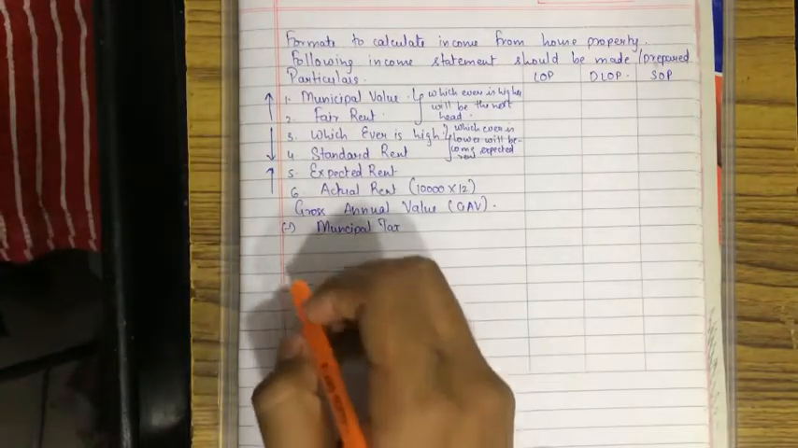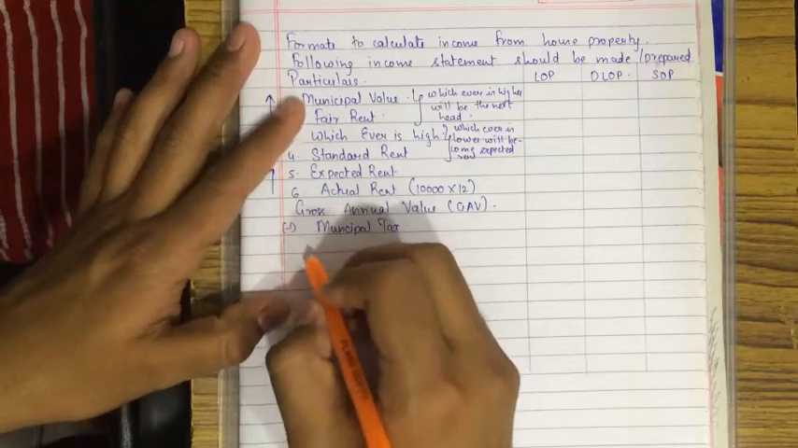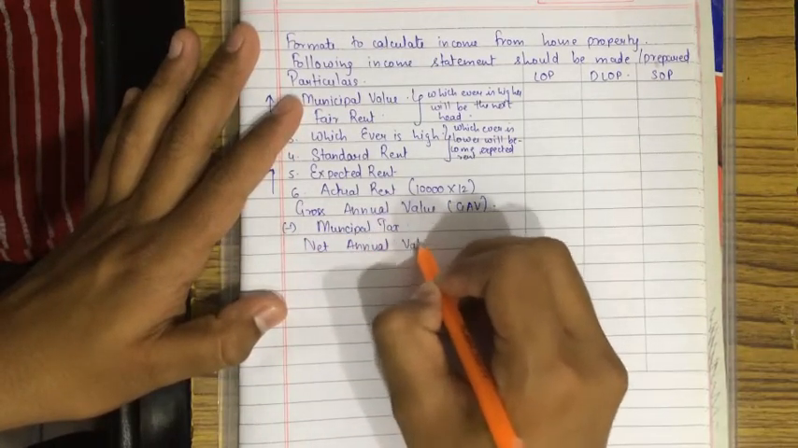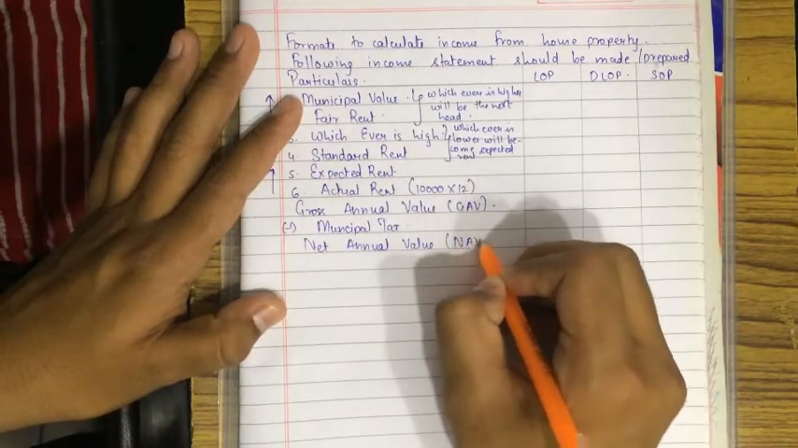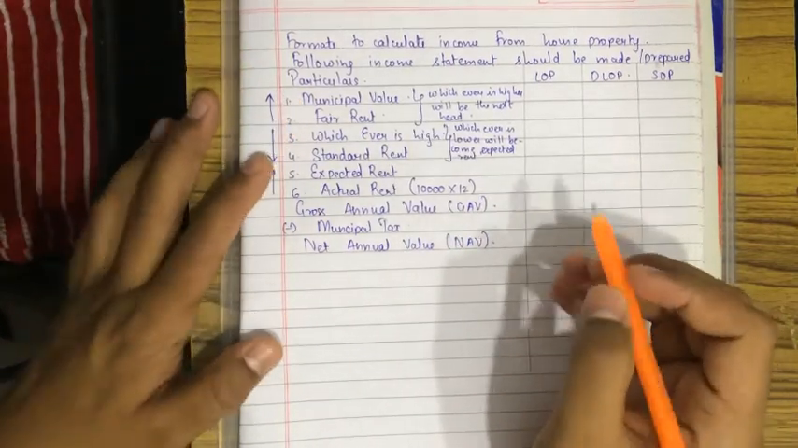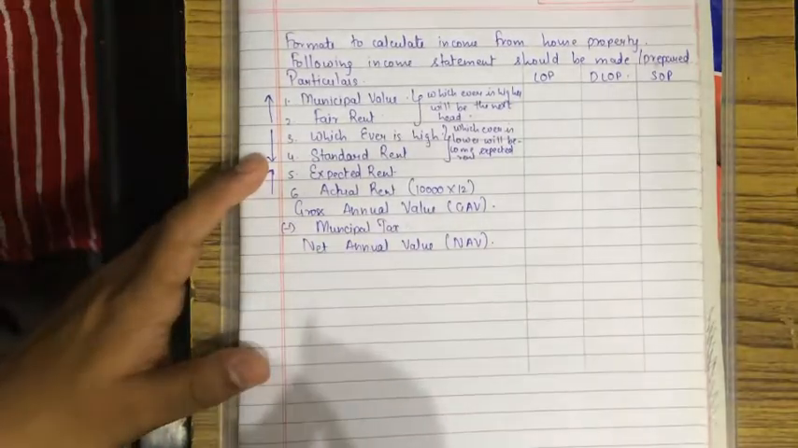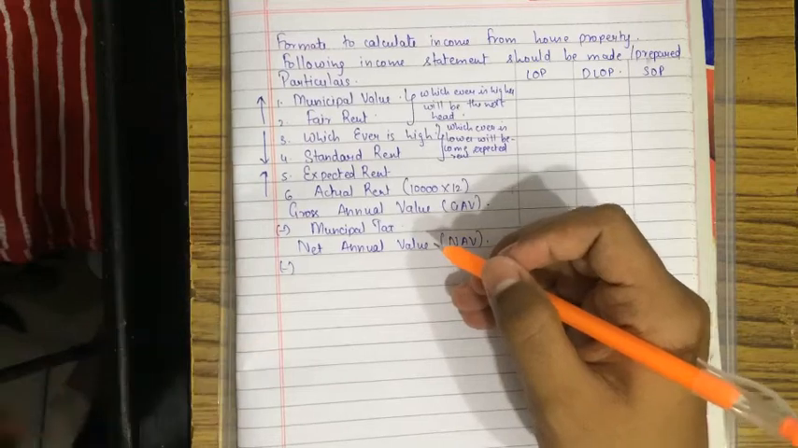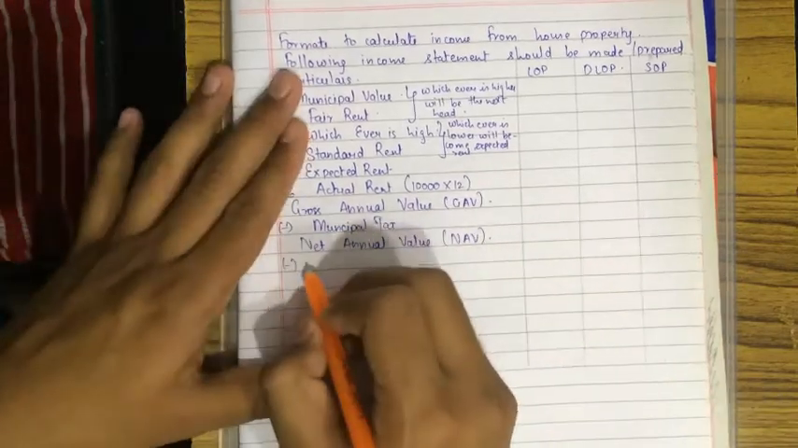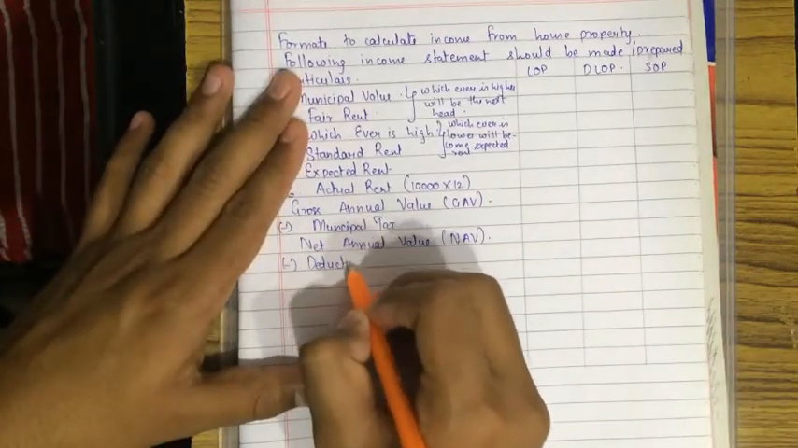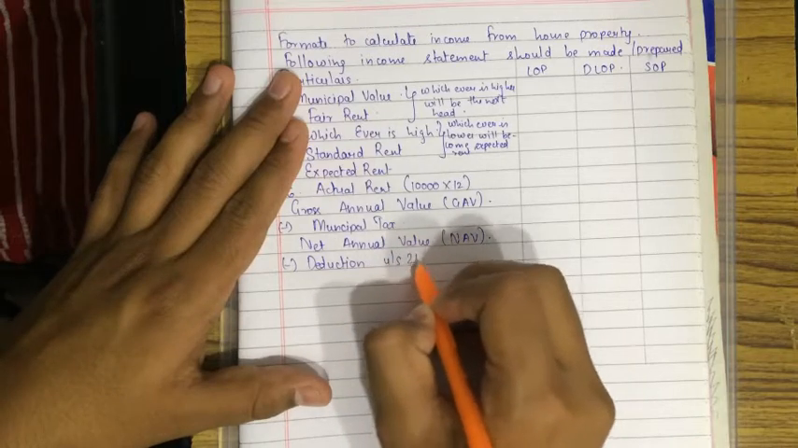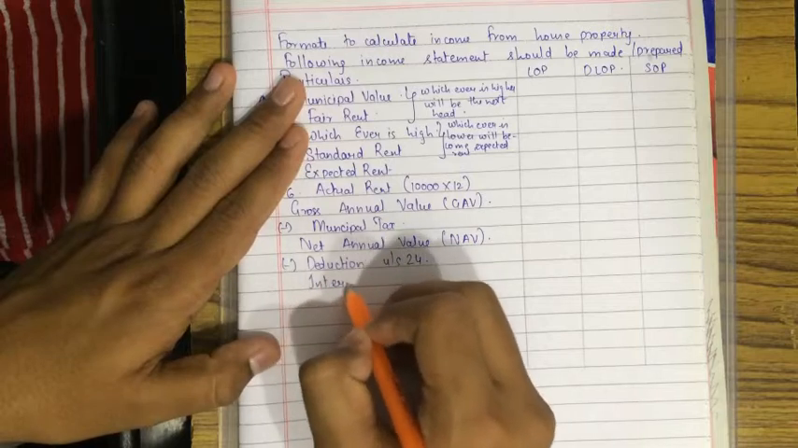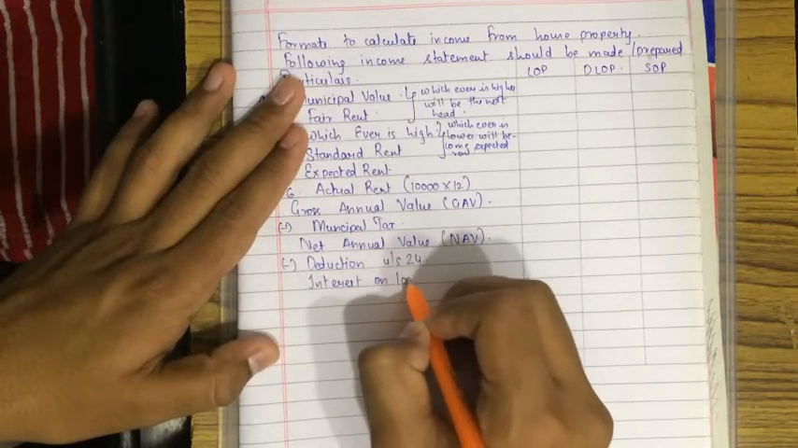After that we'll get net annual value. We'll get a net annual value, that is NAV. Then a standard deduction is given on this. Government has given a relief to the SSC, that is deduction under section 24, that is interest on loan.